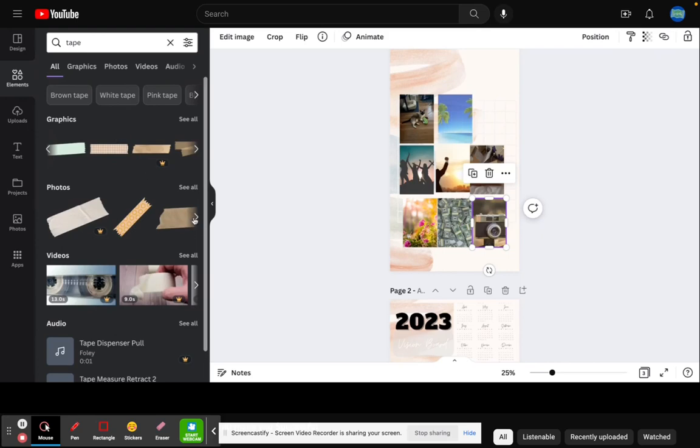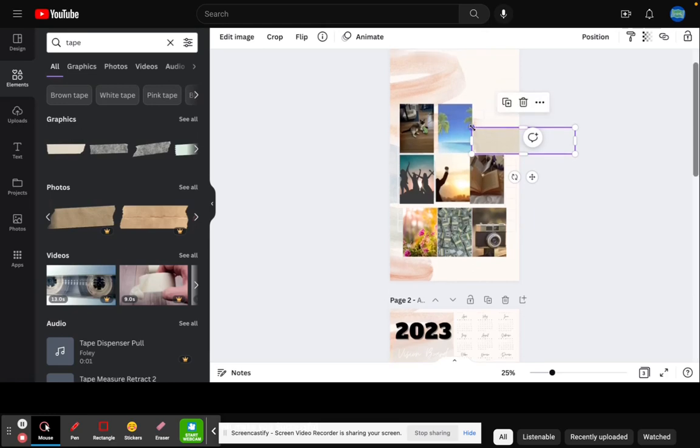But there's so many options that are free, and you can just choose one of those. And so I chose a tape that was pretty basic, and I had to scoot it over so it didn't cover any of the photos. Made it smaller and put it over one of the pictures like so.